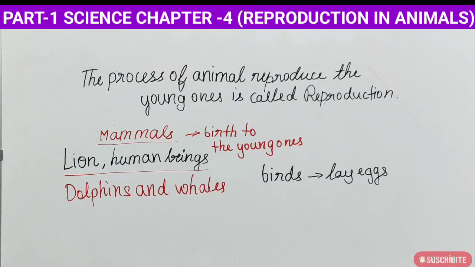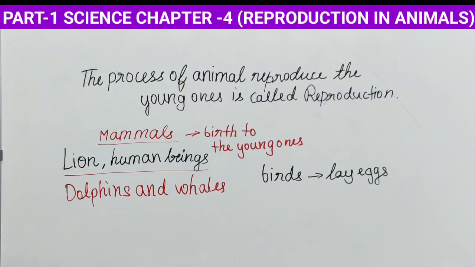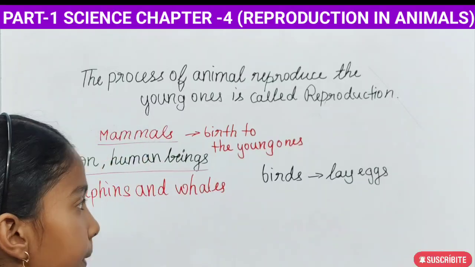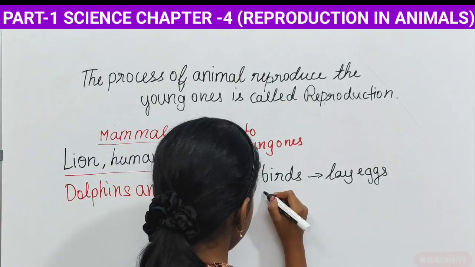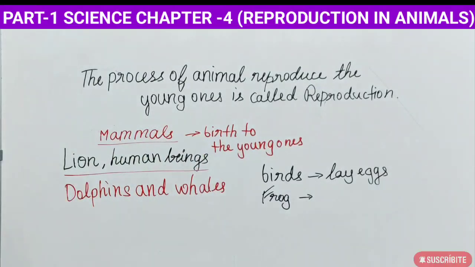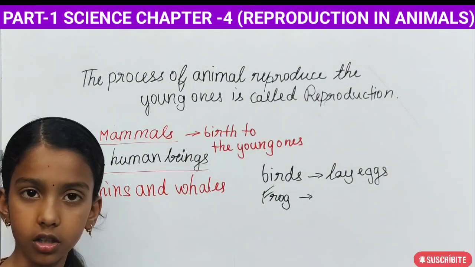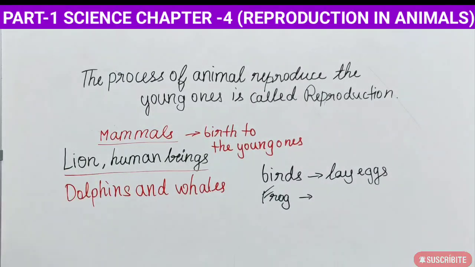That's called a mammal. An example of an amphibian is the frog. Amphibians lay eggs, and the frog is an amphibian. The frog lives in water and it lays eggs.